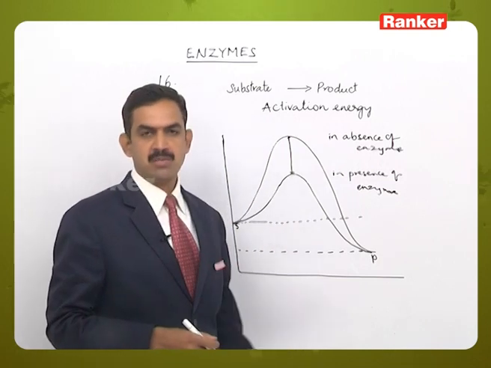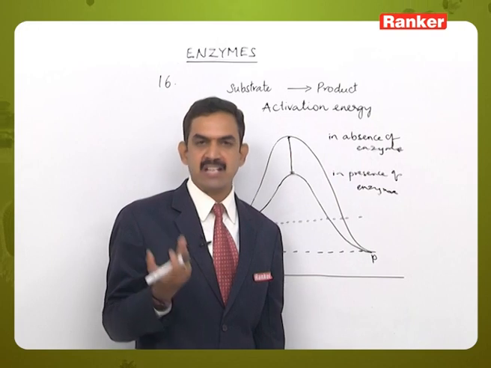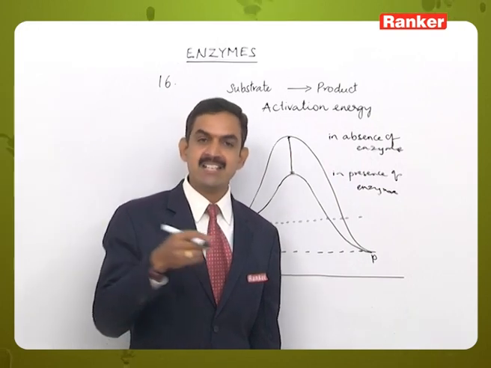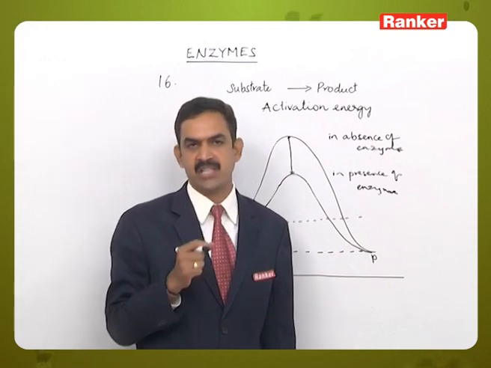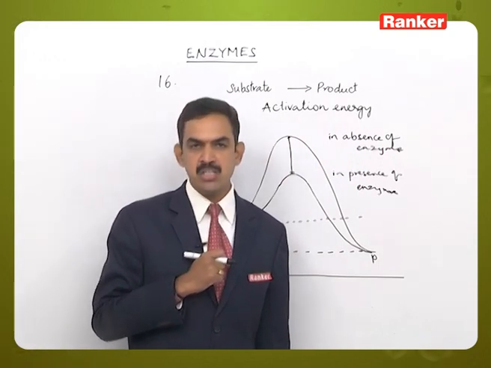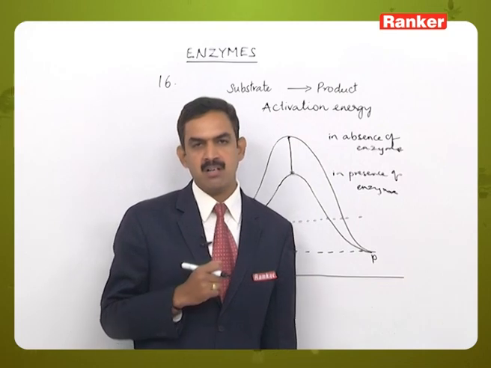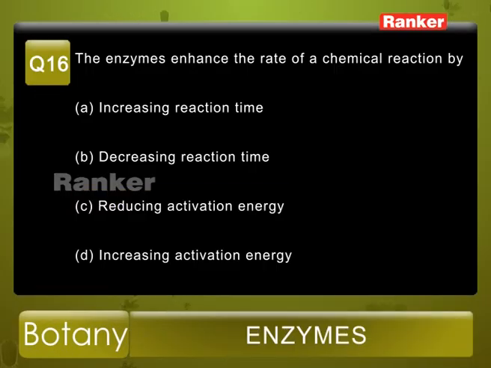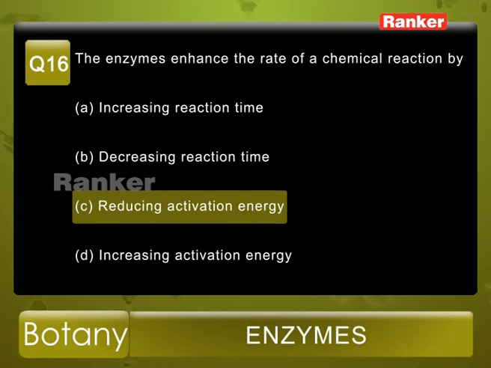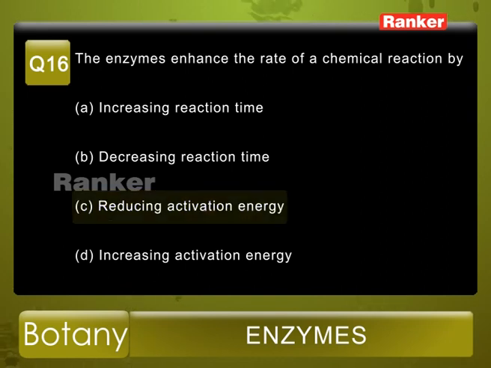So, from the given options, the enzyme will enhance the rate of chemical reaction by decreasing the activation energy, that is the energy barrier, or the transition state we can say. The energy barrier will be reduced by the enzyme molecule. So, from the given options, option C, reducing the activation energy, is the correct option.